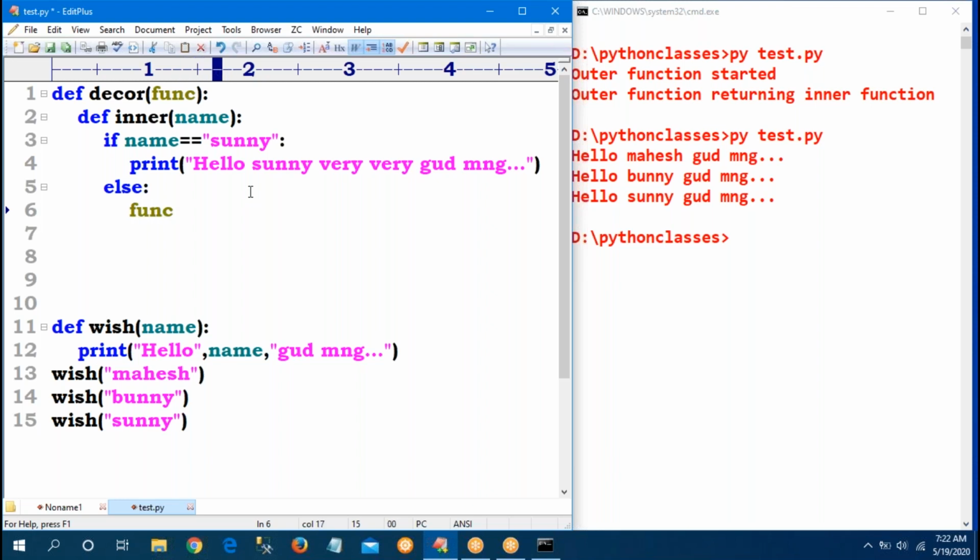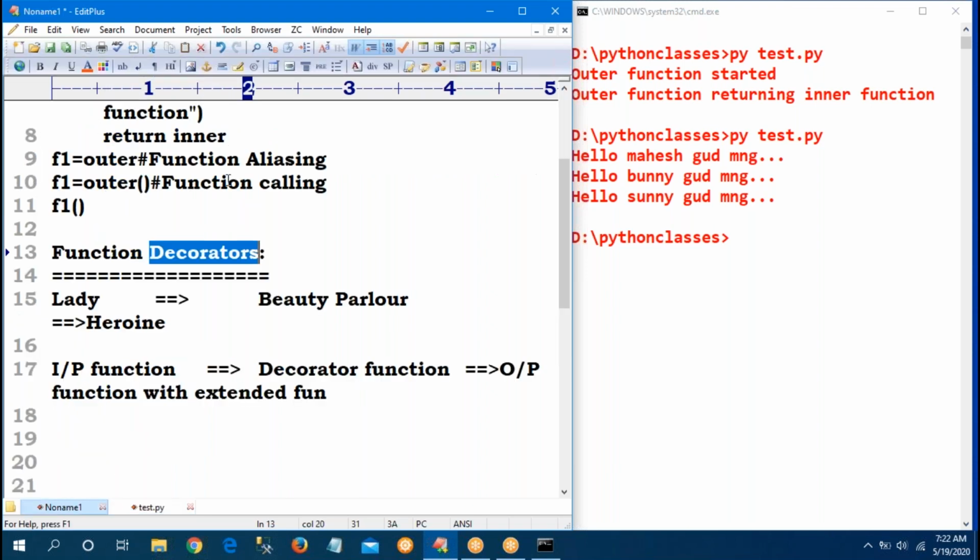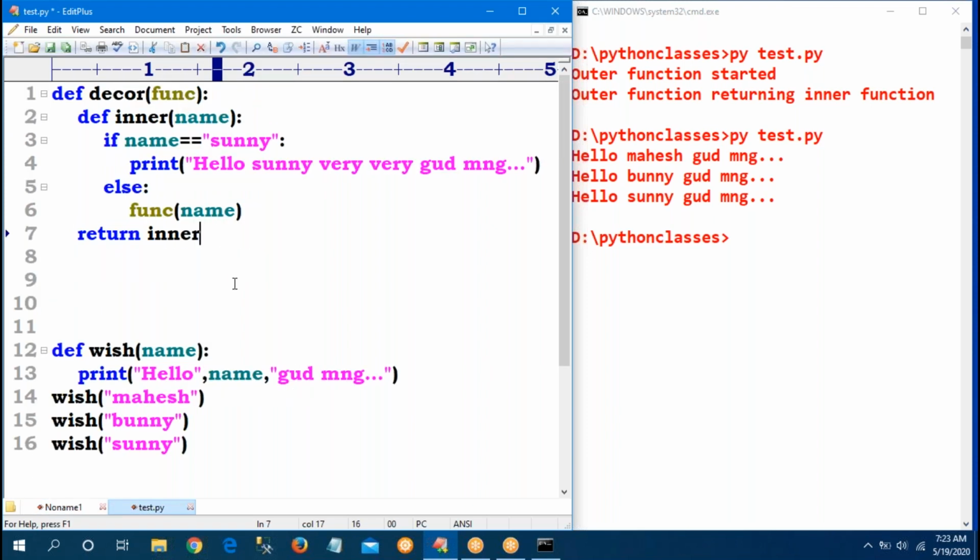I will tell it one by one. Just see the code. The function has a normal name. Now, sir, what is the return? Return inner. See this program: return inner means I am returning a function, and it will be held.